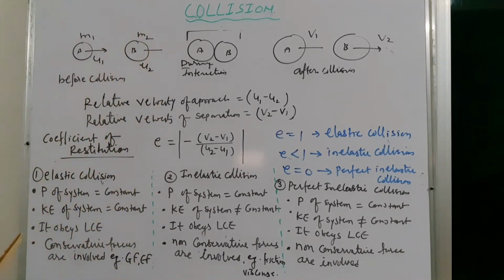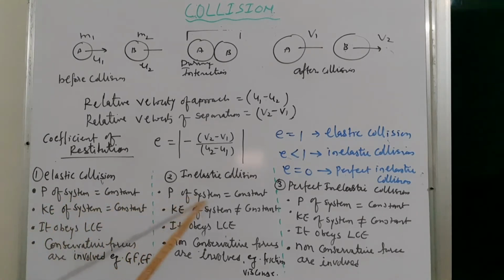Collisions are basically of three types: elastic collision, inelastic collision, and perfectly inelastic collision. For elastic collision e is equal to 1, for inelastic collision e is less than 1, and for perfectly inelastic collision e is equal to 0. Keep in mind, in perfectly inelastic collision bodies stick together after collision. You must keep in mind this thing. In all kinds of collision, linear momentum of the system remains constant.